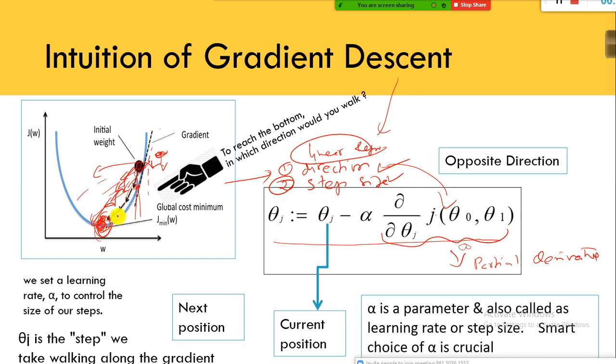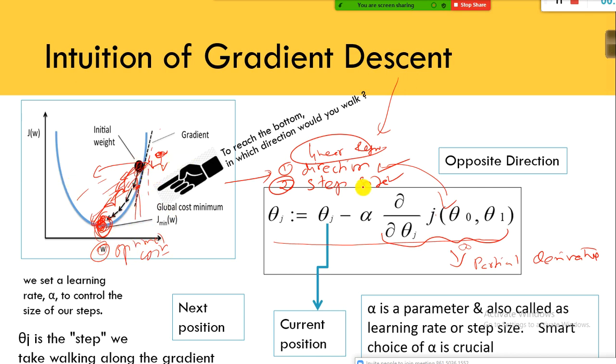So this step size will get reduced as you move towards the treasure spot. The treasure spot is nothing but the optimal cost. This is what we want to achieve. Find the optimal values for your theta naught and theta 1, in such a way that they can reduce your cost.